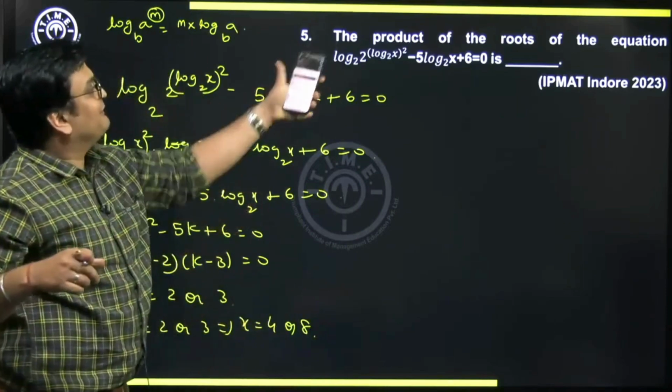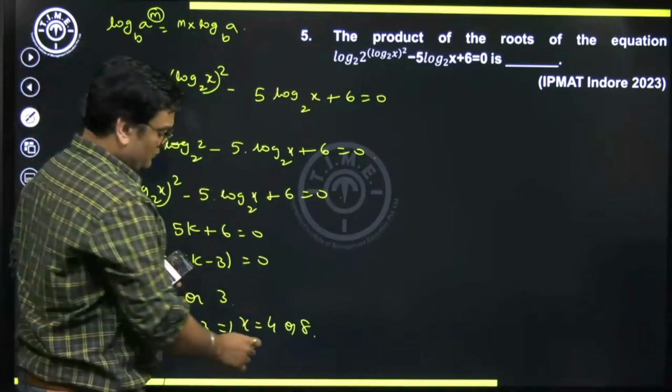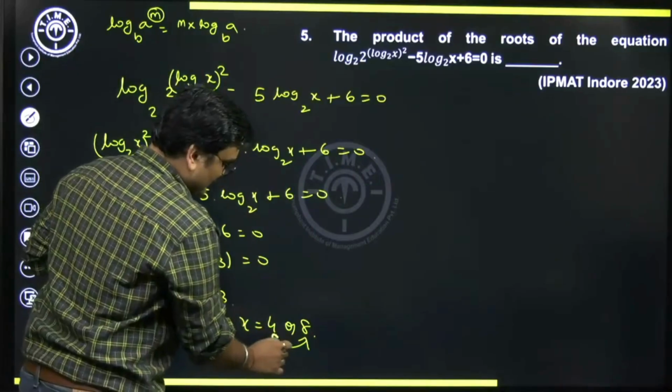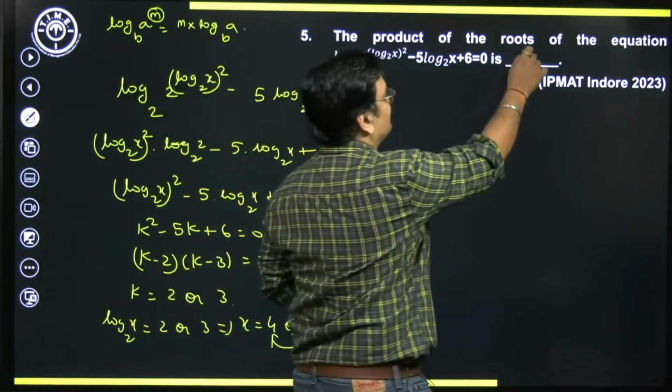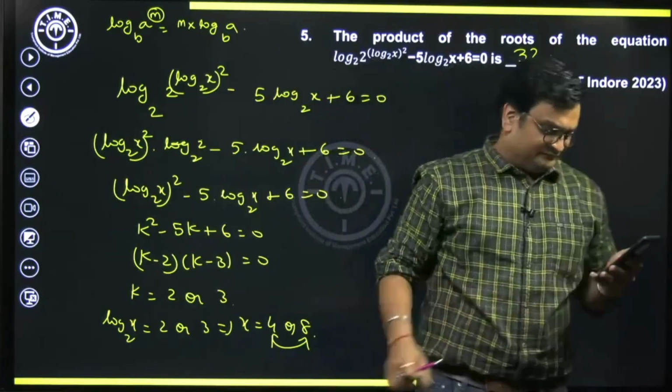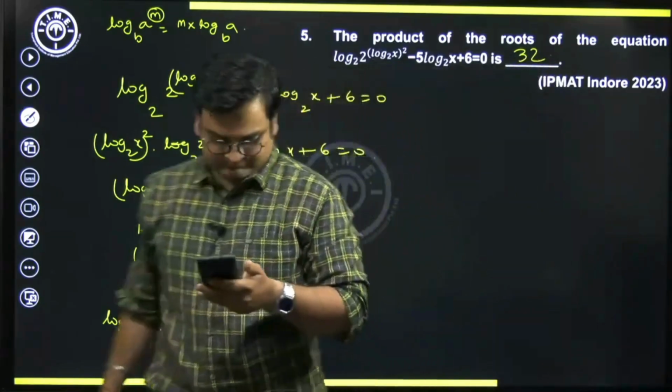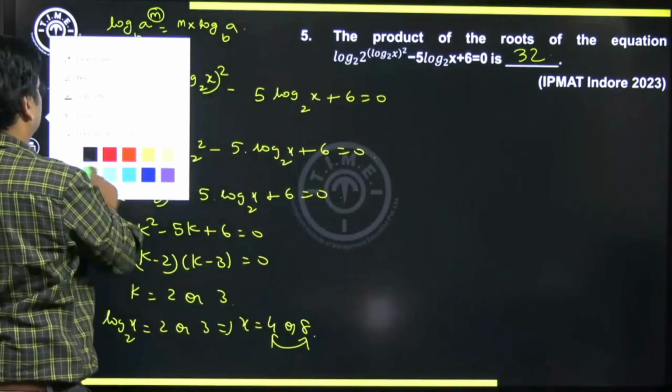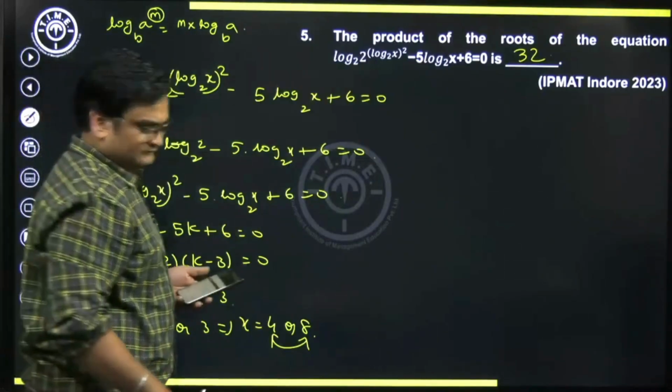And now he's asking us the product of the roots of this equation. So basically the product of these two. So can I say my answer, 4 into 8, is going to be 32. All right, I hope we are clear.